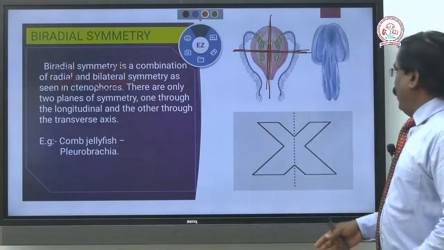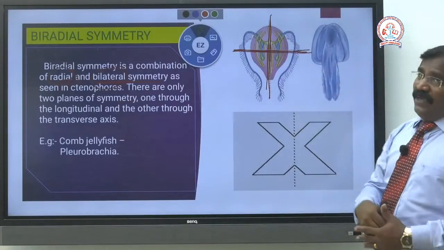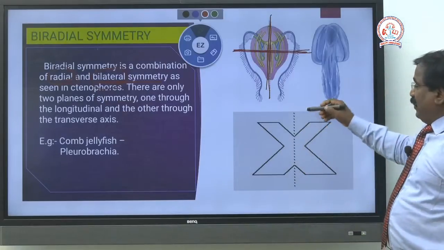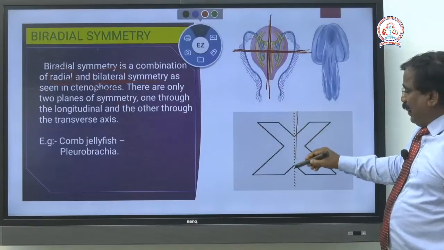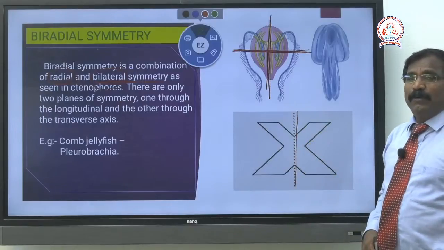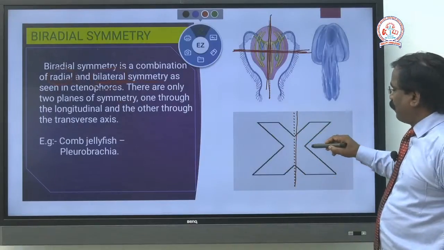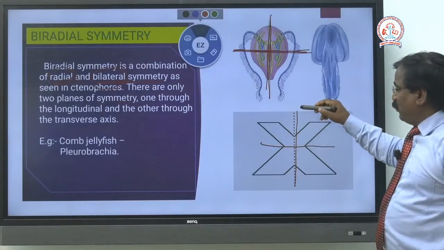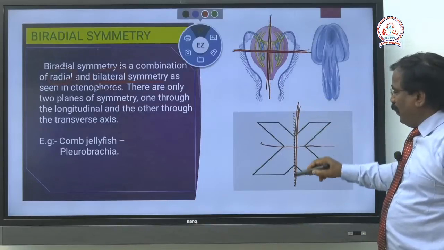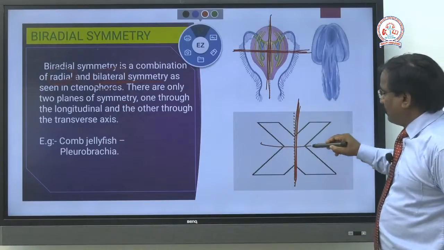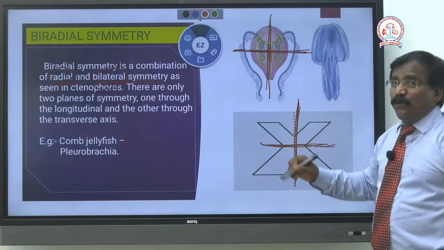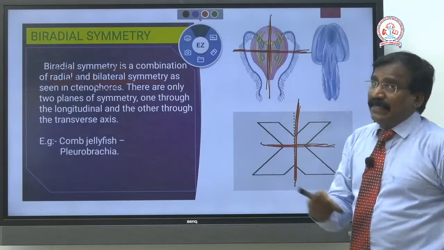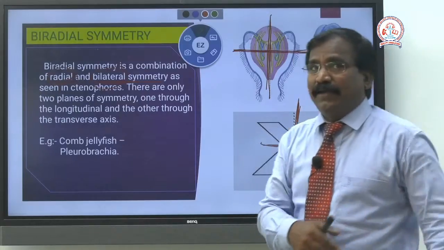An example is the jellyfish. See this diagram, you can understand clearly. In one plane, the letter X, you can get two halves. See another plane, now also you can get two. This one is bilateral and this one is radial. So at two planes you can get two identical halves. This is biradial symmetry. I hope you all understood well.